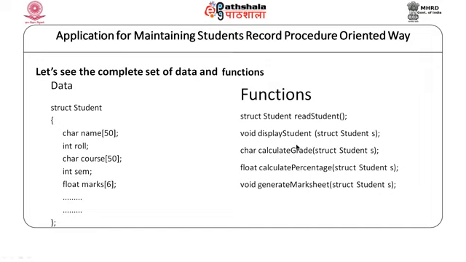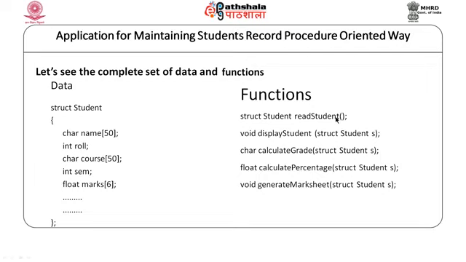If we want to display the information of the student, we would pass the variable holding the data of that student and this function would display that information. If we want to calculate the percentage or the grade, we pass these details to that particular function, details like marks and so on and so forth. It would compute the percentage and the computed percentage would be returned, and for that also we may have a data where we store that percentage, grade, etc. And similarly, for creating a mark sheet also the data needed would be passed to that particular function.